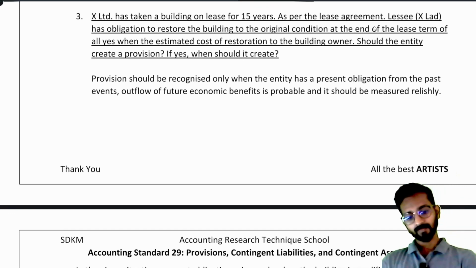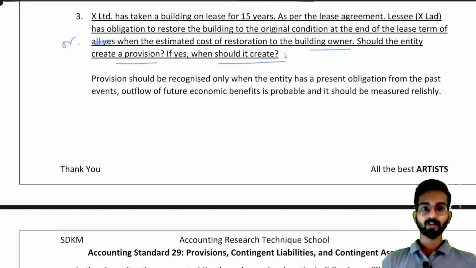Simple enough. It means at the end of the lease term, when the estimated cost of restoration to the building owner is provided, should the entity create a provision? If yes, when should it create? What they are saying is, on 31st March, should we create a provision?